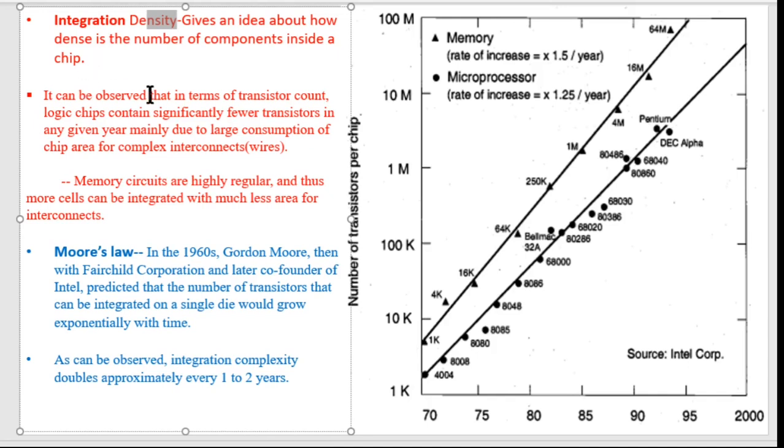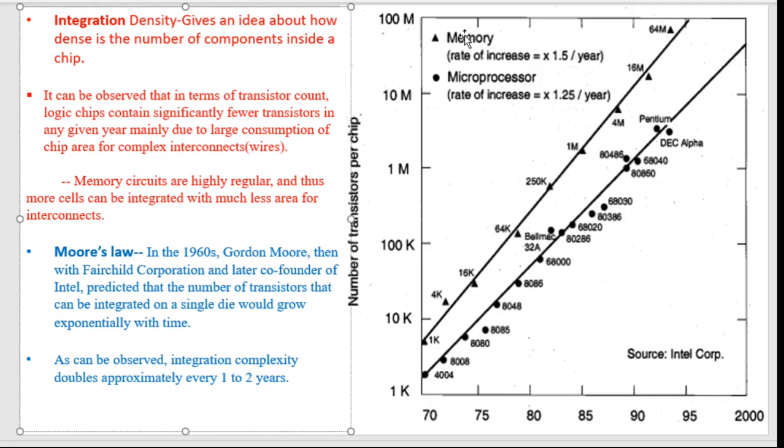So it can be observed that, in terms of transistor count, logic chips contain significantly fewer transistors in any given year. This is clear from the graph, mainly due to the large consumption of chip area for complex interconnects. The reason is that memory chips contain almost identical transistors placed in a very regular way. But it may not be the case for a microprocessor chip.